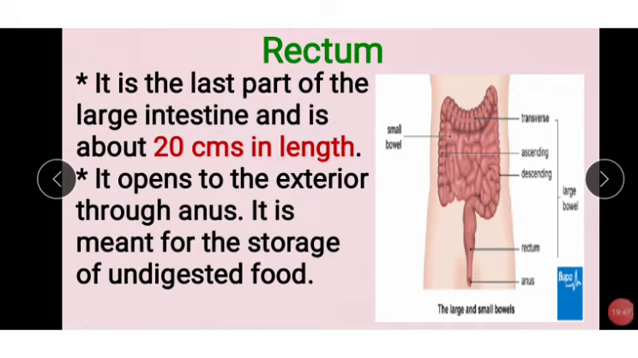The large intestine absorbs water and electrolytes from the undigested food and forms feces. The feces is stored in the rectum before defecation. When the anus opens, waste material or undigested material comes out.